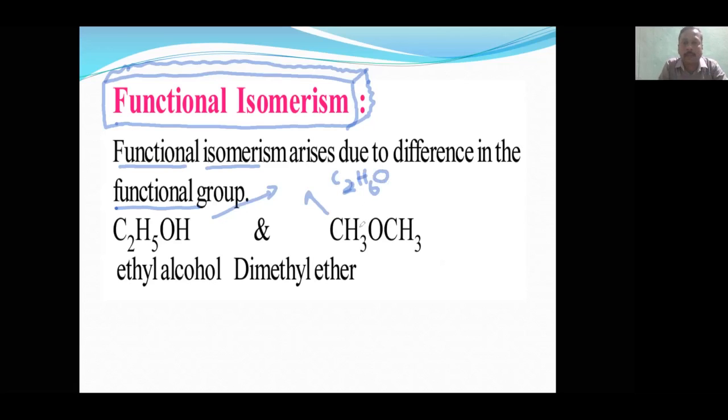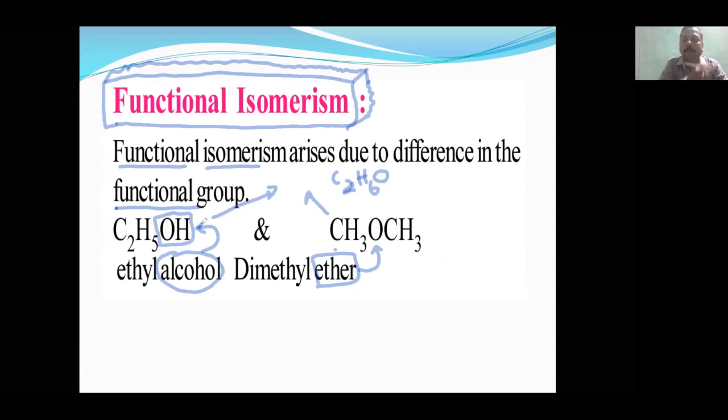But when I write them like this, CH3-O-CH3, this functional group will be ether. But if I write the same carbon, same hydrogen like this, the functional group is now becoming alcohol. So that is the difference: the same molecular formula but different functional group.